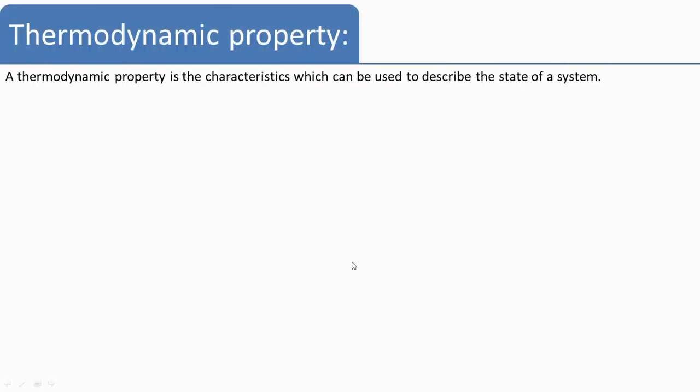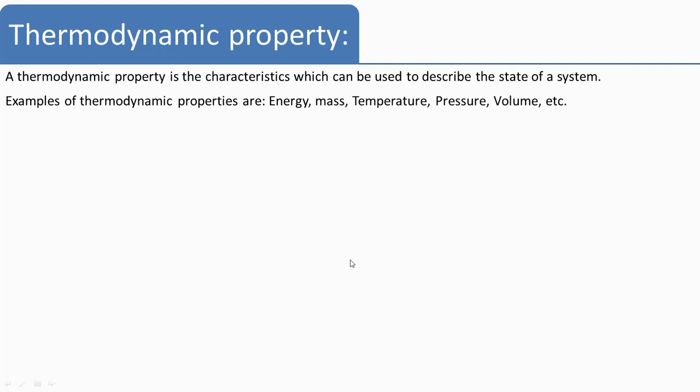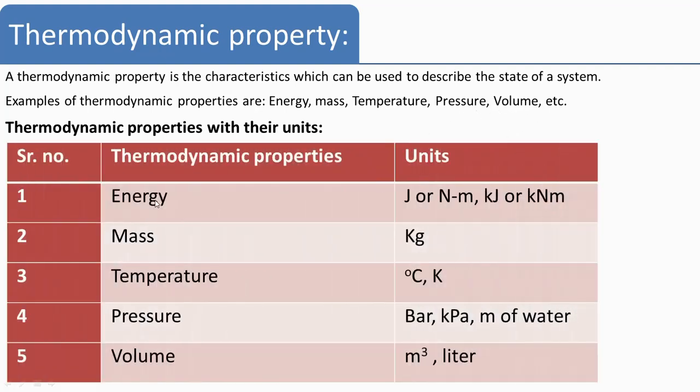Now the most important part is the thermodynamic property. A thermodynamic property is a characteristic which can be used to describe the state of a system. For example, you can use temperature, mass, energy, pressure, volume, etc. Energy has the unit of joule or Newton meter, or kilojoule or kilonewton meter. Mass is in kg, temperature in degree centigrade or Kelvin, pressure is in bar, kilopascal or meter of water, mm of Hg, etc. Volume is in meter cube or liter.